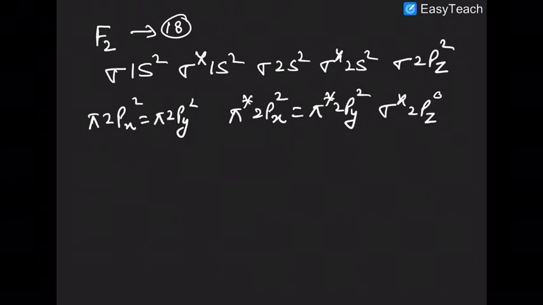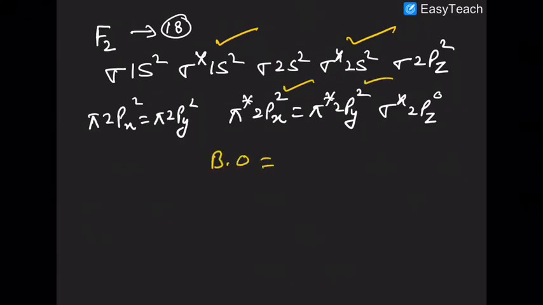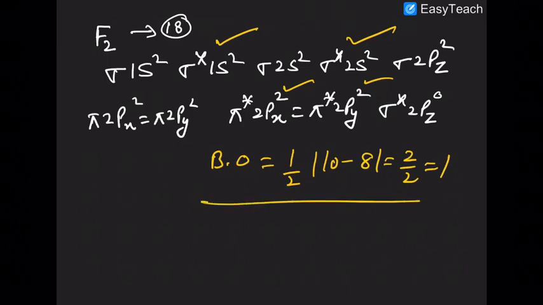Are you getting that? So the sigma anti-bonding MOs are these. So what is the bond order here? Answer is 1 by 2, 10 minus 8. So the answer is 2 by 2. That is 1. So bond order is 1 in case of the F2 molecule.